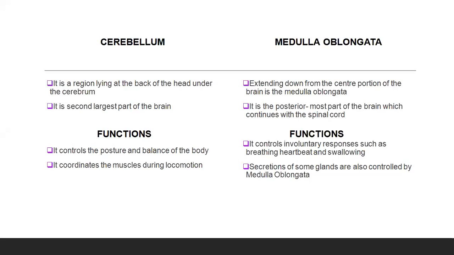Medulla oblongata, third part of the brain, extending down from the center portion of the brain. It is the posterior most part of the brain which continues with the spinal cord. Functions of medulla oblongata. It controls the involuntary responses such as breathing, heartbeat, and swallowing. Involuntary actions are those which are going automatically in our body, and voluntary actions are those which we are doing according to our will. Then second function is that the secretion of some glands is also controlled by medulla oblongata.